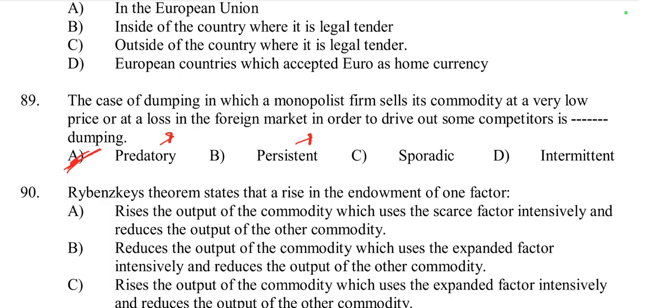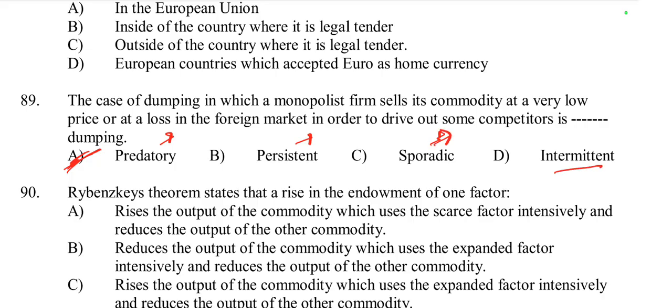The primary aim is to dispose of surplus goods without affecting the prices at home. Like a company might occasionally sell excess inventory at a discounted price in a foreign market to clear stock that is not selling well domestically. So it is called sporadic dumping.